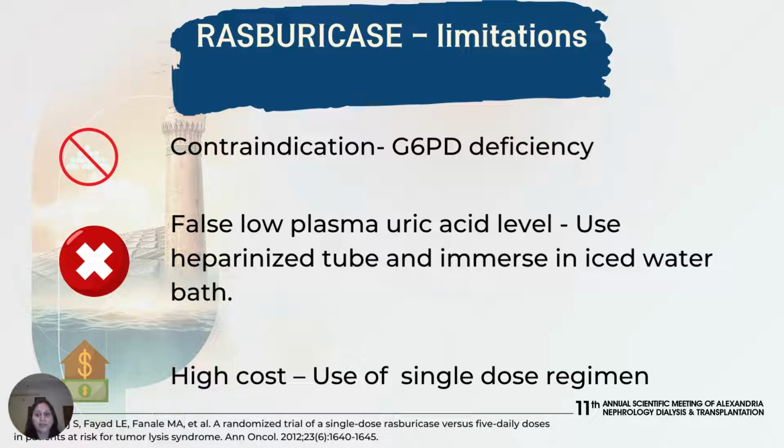So this can be reduced by collecting the blood samples in heparinized tubes and immersing them in an iced water bath. Another limiting factor is the high cost. Because of this, rasburicase has been studied at lower doses than recommended, and single dose regimens have been found to be as effective as 5 daily doses.